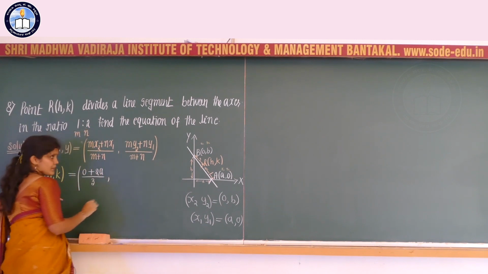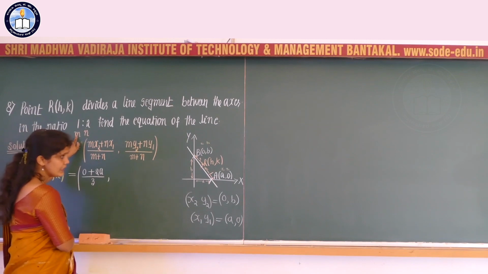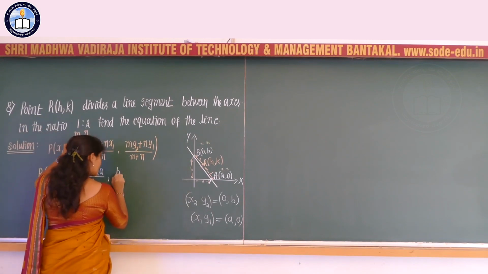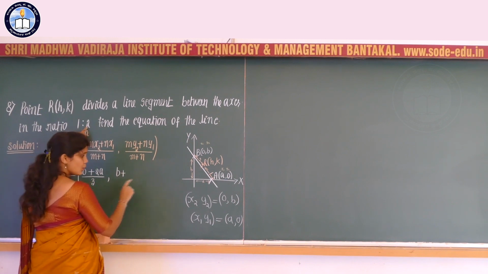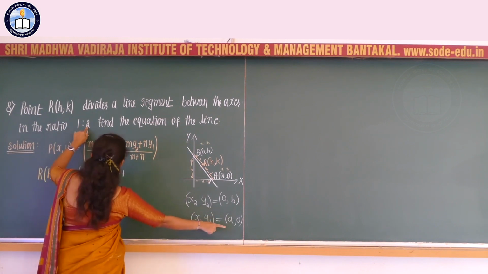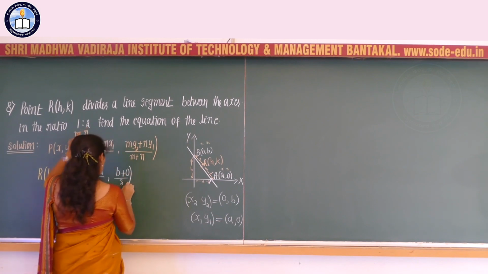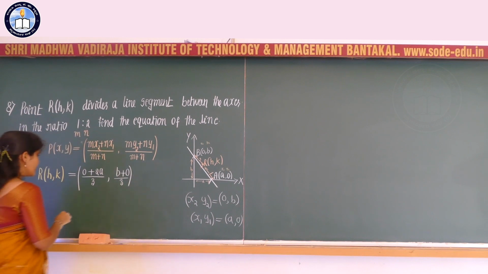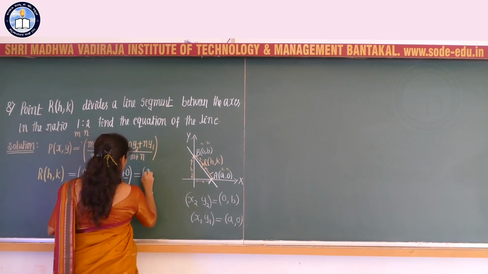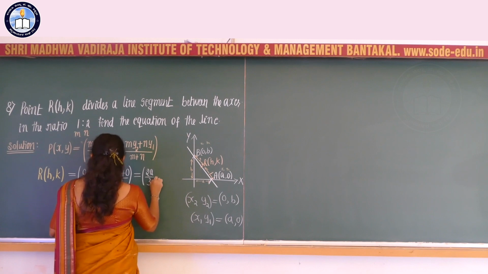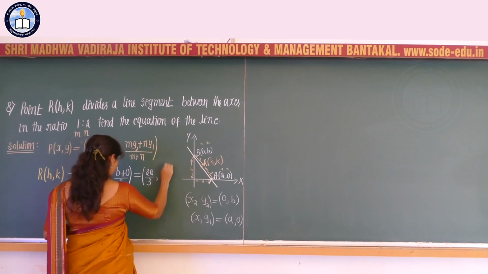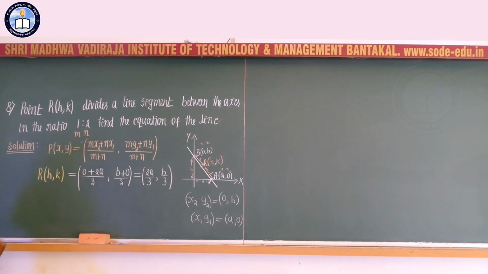that is nothing but 3. M into y2, that is 1 into b, which is nothing but b, plus n into y1, y1 value is equal to 0, that is 2 into 0, that is nothing but 0, divided by 2 plus 1, that is nothing but 3. Or this I can write as 2a divided by 3, comma b divided by 3. So point R with the coordinates h comma k is nothing but 2a divided by 3, and b divided by 3 is equal to k.